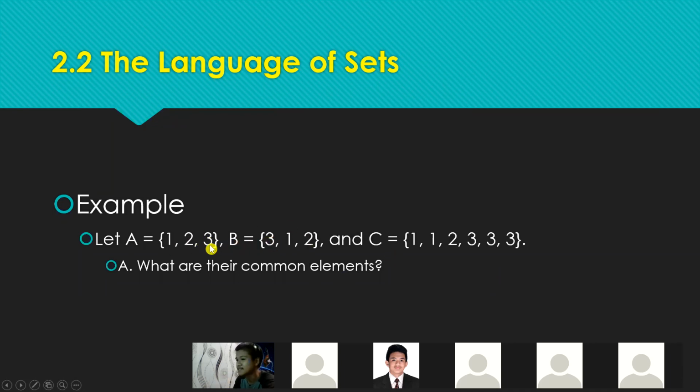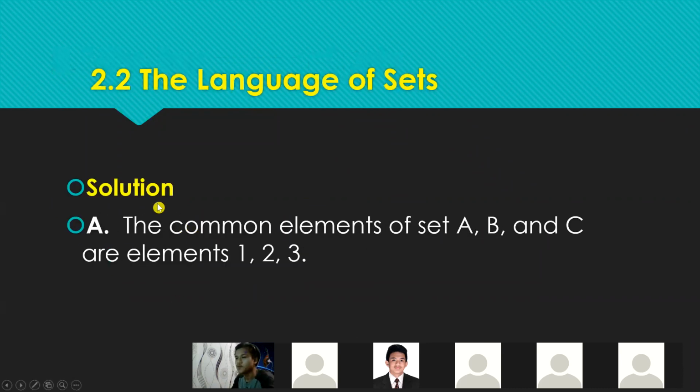So, same lang yan. Since meron namang, let's say, sabihin natin, pencil to. May pencil din siya. May, ano pa ba? Charger. May charger dito, may charger din dito. May face mask dito, may face mask din dito. Okay? It's just that, na-shuffle lang siya, pero nasa dalawang table sila, pero same sila ng element. Okay? Alright. So, the common elements of set A, B, and C are elements 1, 2, 3.